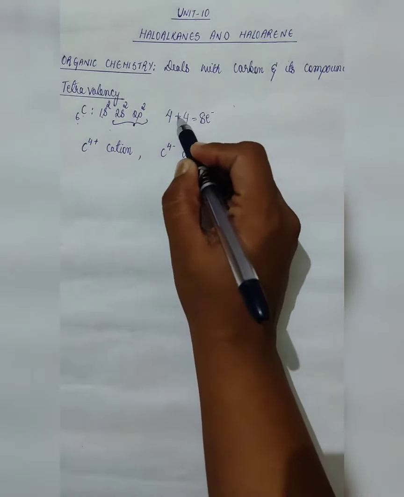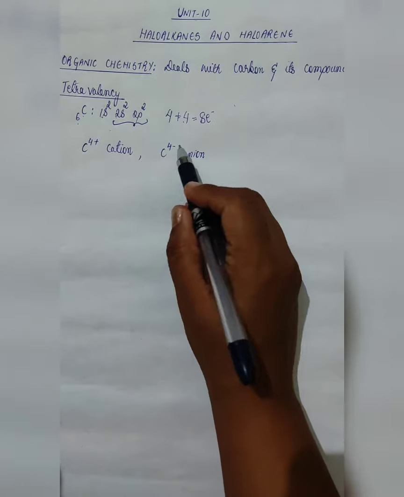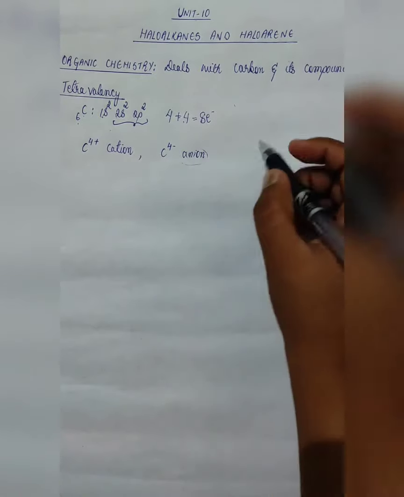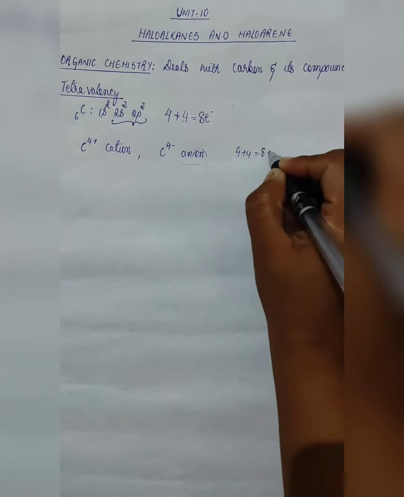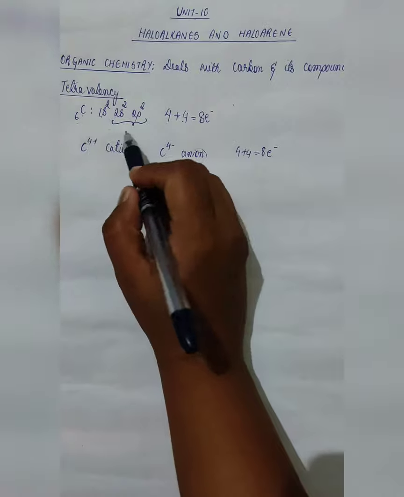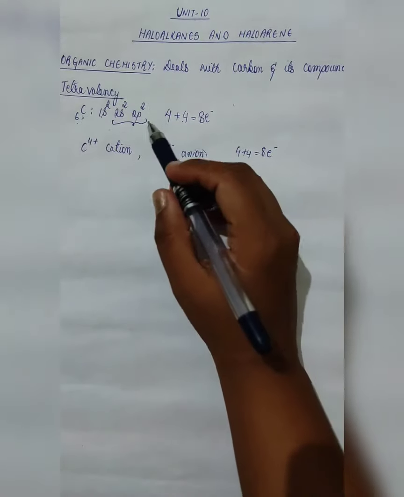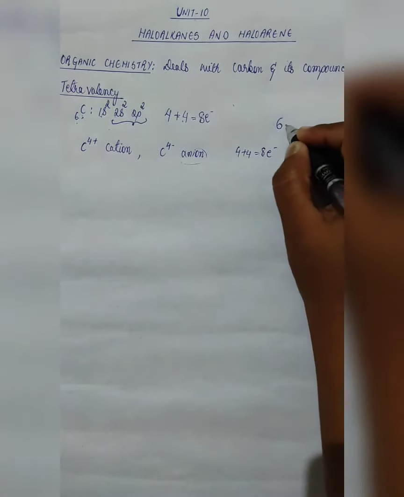Now carbon, if it accepts 4 electrons, that means it will become an anion. So 4 plus 4 will become 8 electrons. But you can see here, carbon is designed to have only 6 electrons.